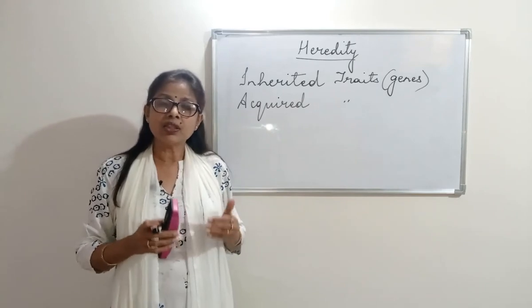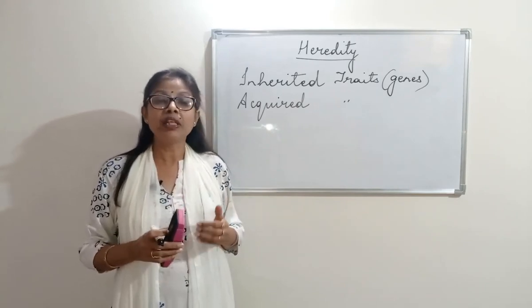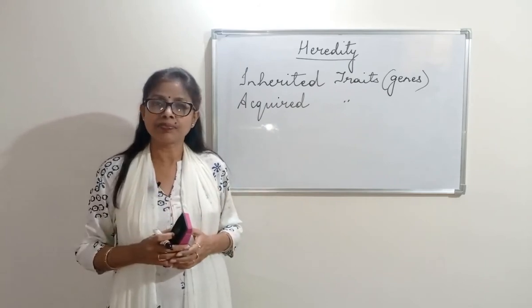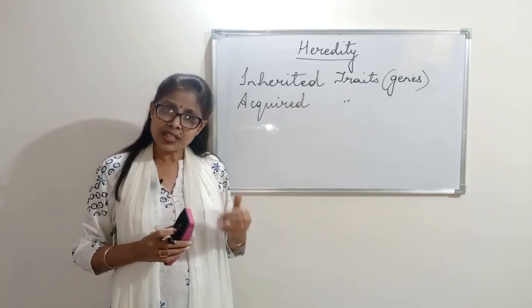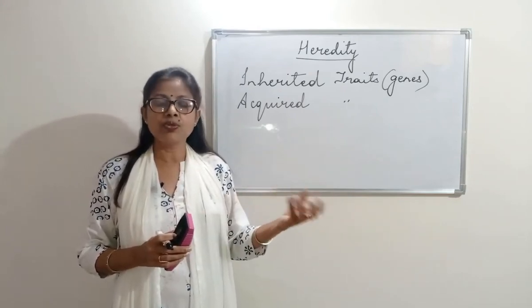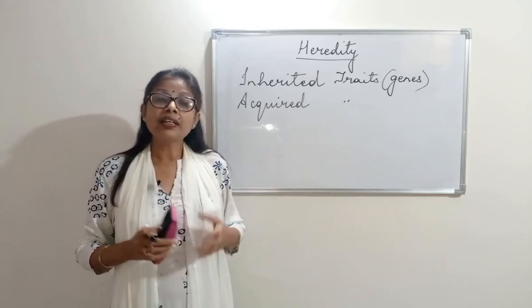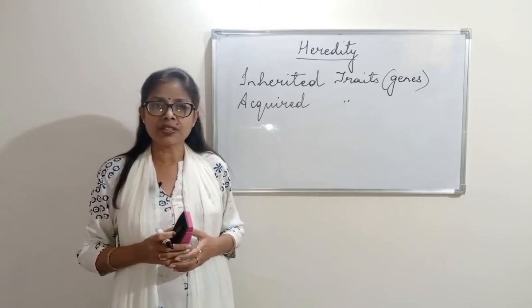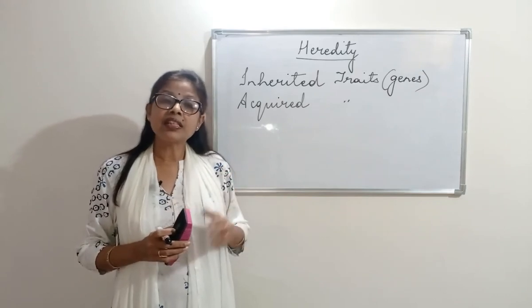A person or any organism living in an environment tries to adapt to that surrounding. And if the same person, instead of going to, say, New Zealand or Australia, goes and stays somewhere near the equator in the African countries, he becomes a little darker.